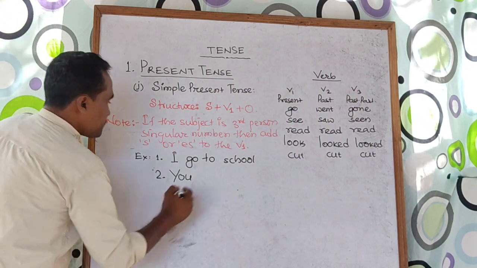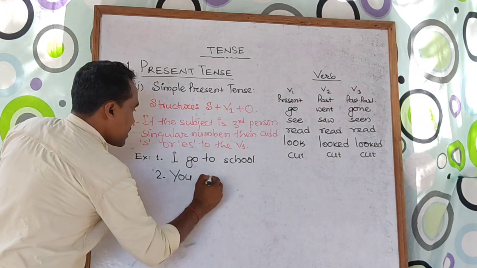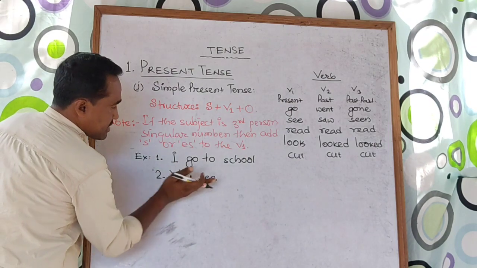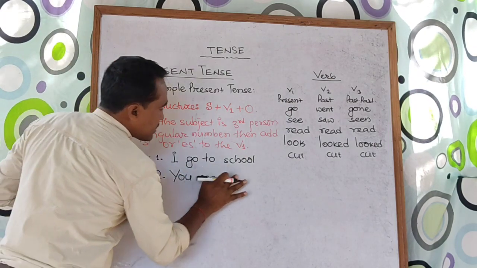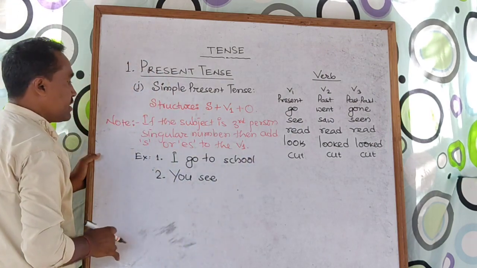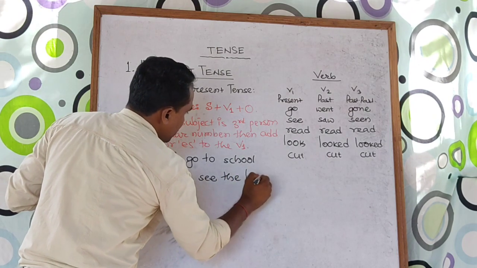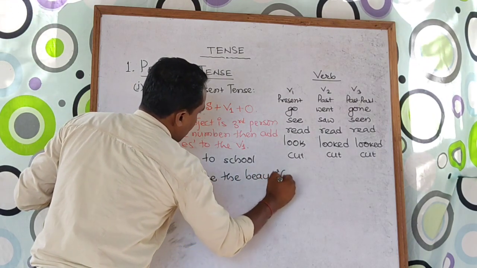Take here you see, this is the subject, this is the V1 form. Now, you can use any object that you like. You see the beautiful sight.